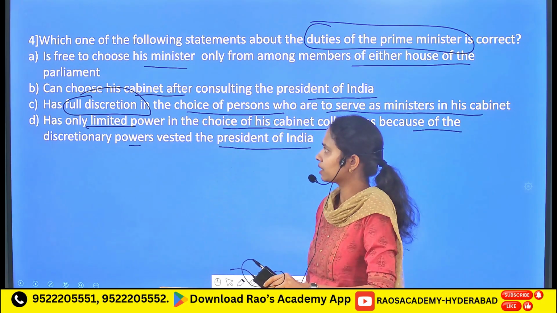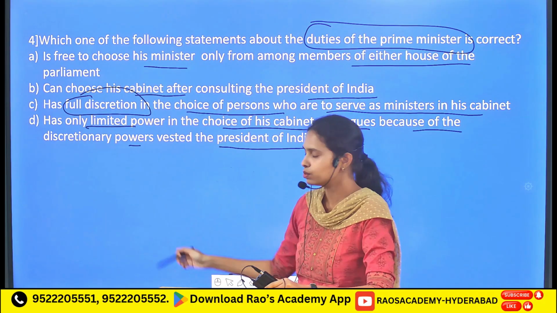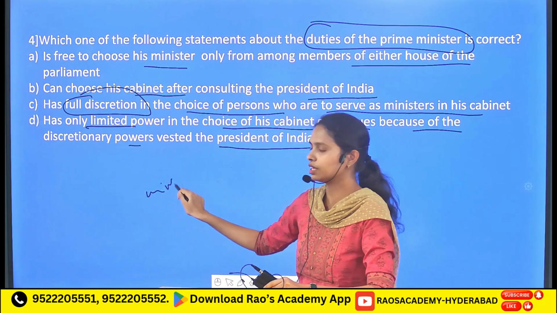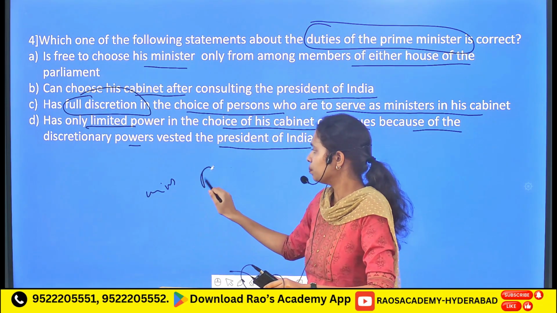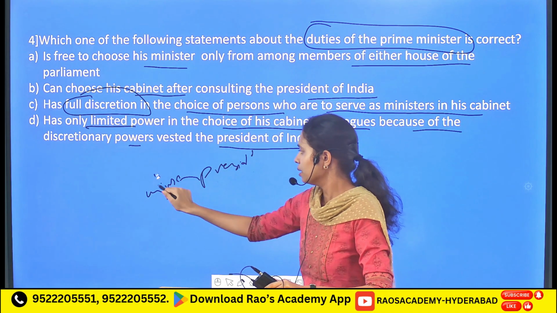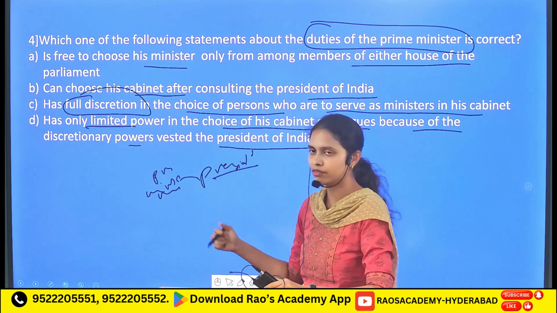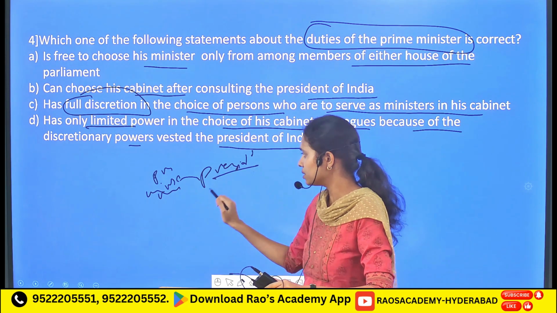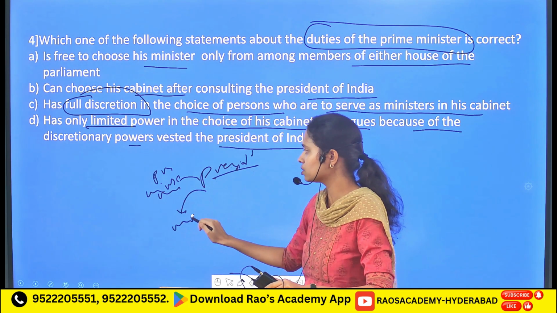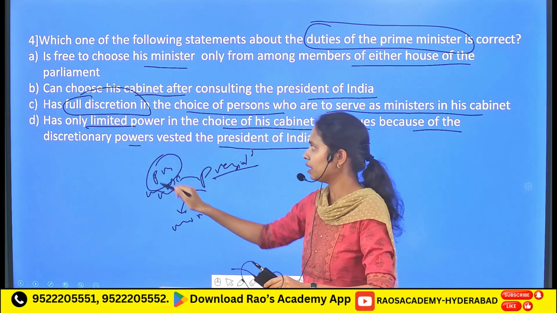Here, the brief background of this topic is that the President appoints the Prime Minister as well as the ministers. After appointing the Prime Minister, the President will appoint the different ministers on the advice and based on the discretionary powers of the Prime Minister.